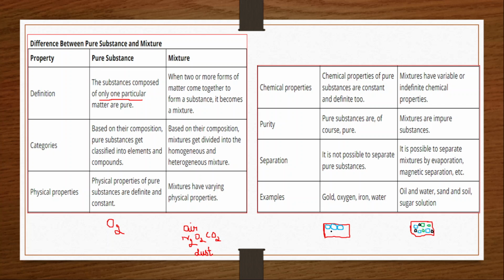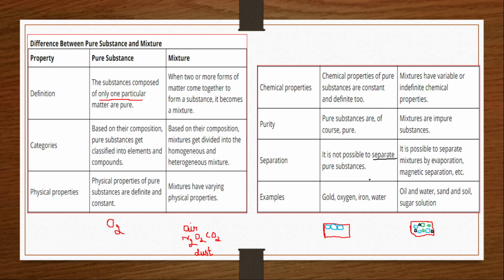Here, if you consider, all particles are the same. You can't separate them easily because all are similar. All are iron particles only, iron atoms only. So you can't separate them easily. Clear? Separation by a physical method is not possible. It can't be separated because it consists of only one kind of particle, called identical particles, similar kind of particles. That's why it will have the same properties, so you can't separate them easily.